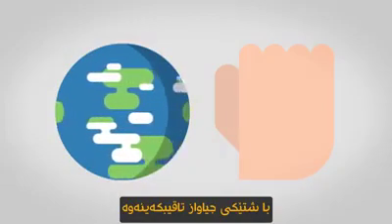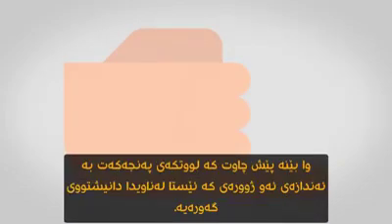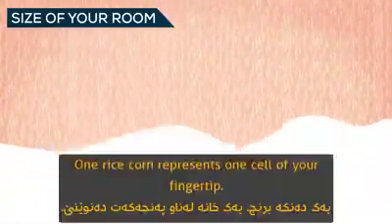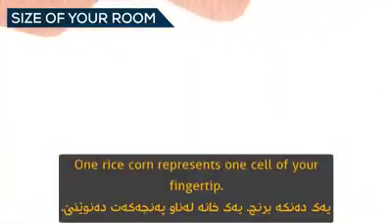Still hard to imagine? Let's try. Look at your little finger. Imagine that its tip is as big as the room you're sitting in right now. Now, fill the room with grains of rice. One rice corn represents one cell of your fingertip.